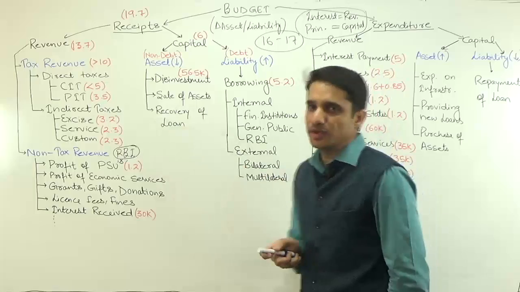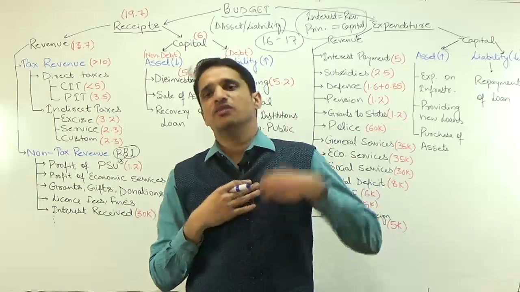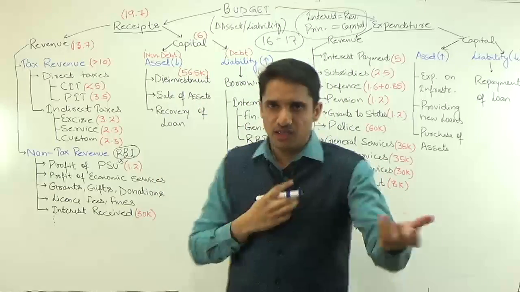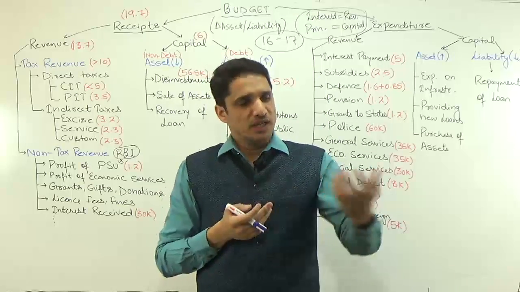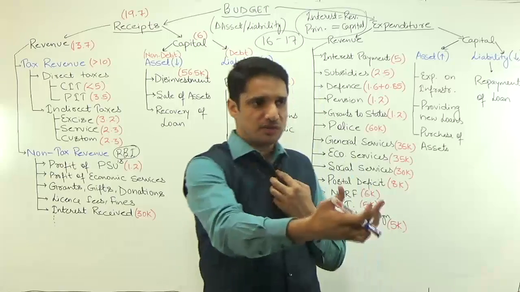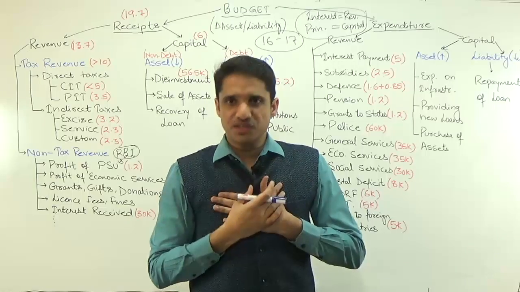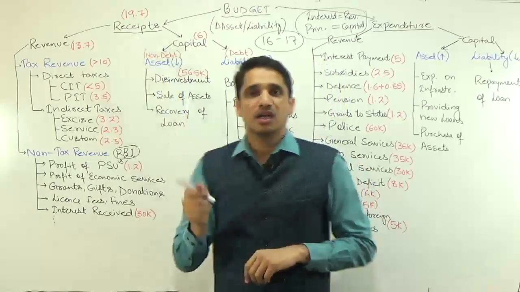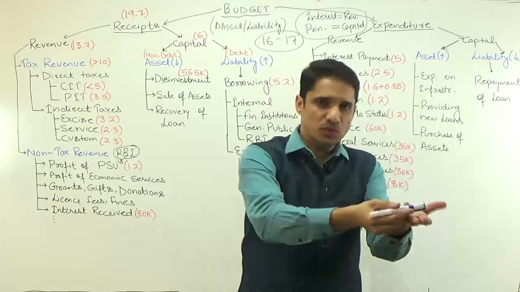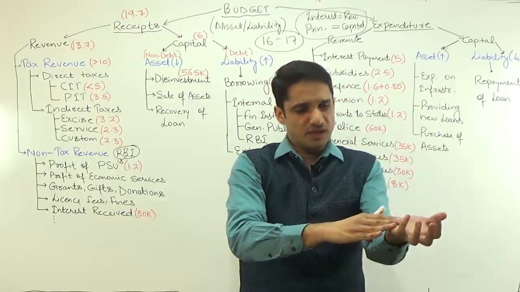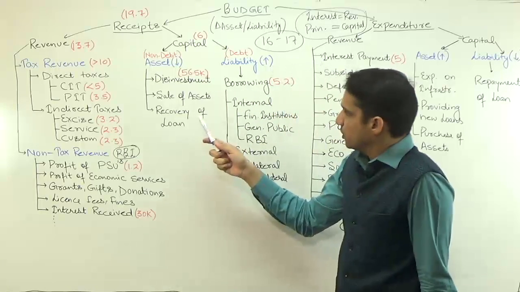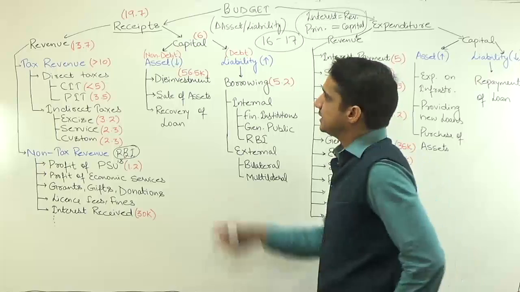Then I have recovery of loan. Suppose the Government of India gave you some loan, maybe in 2010, and in 2016-17 I have taken that loan back. When I take this loan back, I will not get any interest in future because I have taken back the principal amount. Of course I am getting some money that will come under the receipt part, but I have removed my asset. That principal was the asset when I gave you the loan. If I recover that principal amount, from tomorrow you will not pay me any interest. So by recovery of loan also you can decrease the asset.